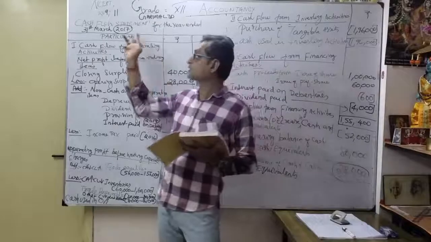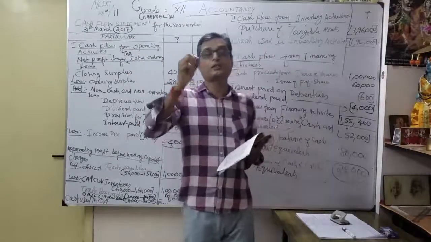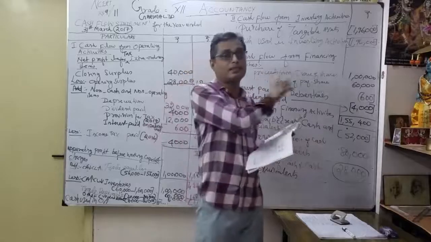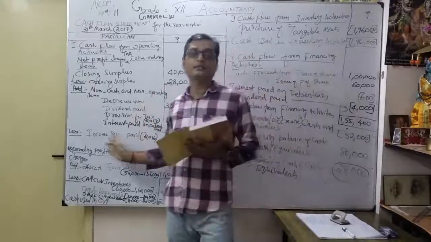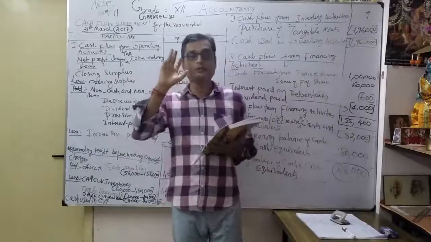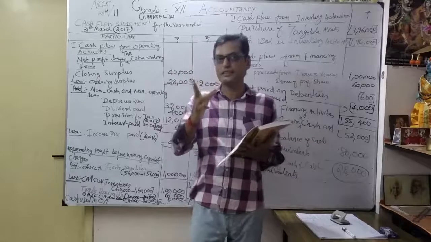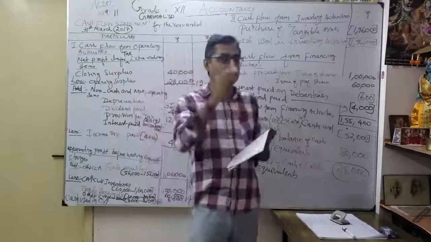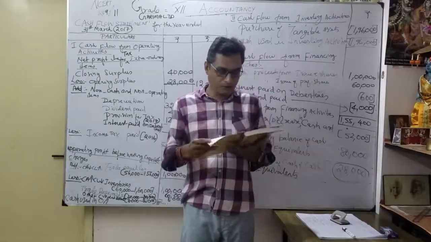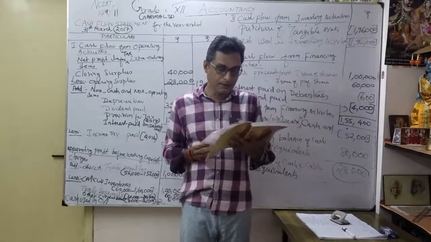Now today we are going to discuss the 11th one. In the 10th one, there was a small deviation: the increase in overdraft we want to show under financing activity, not under our working capital changes. That is only a clarification and rectification, please note it in your mind. When you watch the earlier video, you will understand the rectification we made. Please follow that. Now only two problems are left in our NCERT book, the 11th problem and the 12th problem.